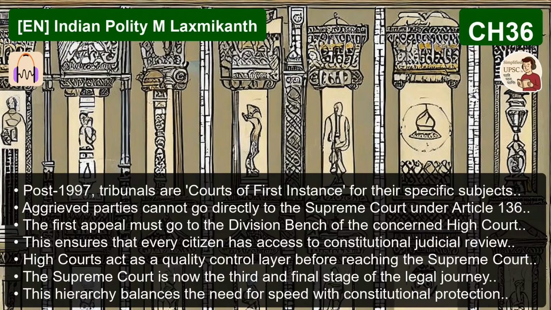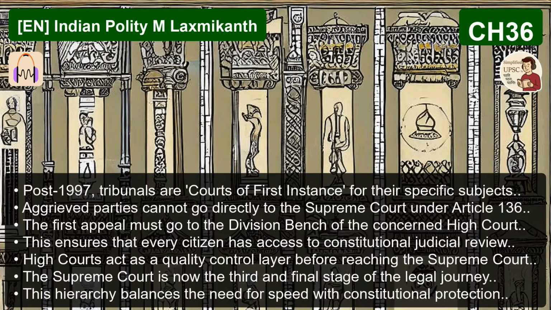The original clauses in the Constitution were trying to create a totally self-sufficient, high-speed judicial circuit, a place where disputes were born, heard, and finished, all within the tribunal system itself. And the main way they tried to do that was by cutting out the high courts, excluding their power of judicial review. Precisely. The original laws and the constitutional articles themselves, before the Supreme Court stepped in, had clauses that were meant to make the tribunal's decision final. Maybe, in some cases, you could have a direct appeal to the Supreme Court under Article 136, a special leave petition. But the big threat, the constitutional danger, was the exclusion of high court jurisdiction under Articles 226 and 227.